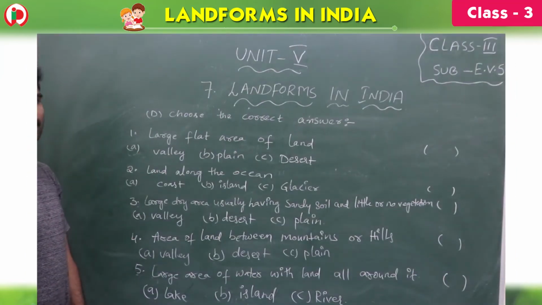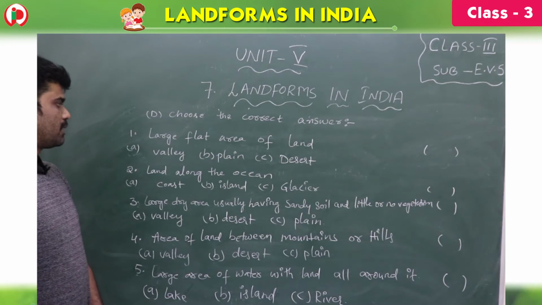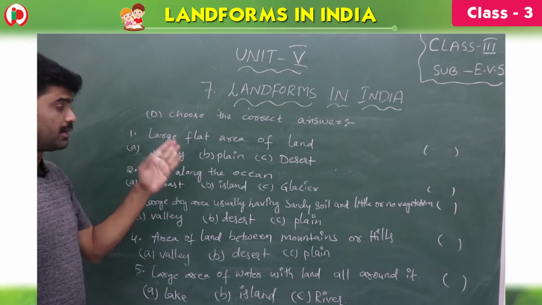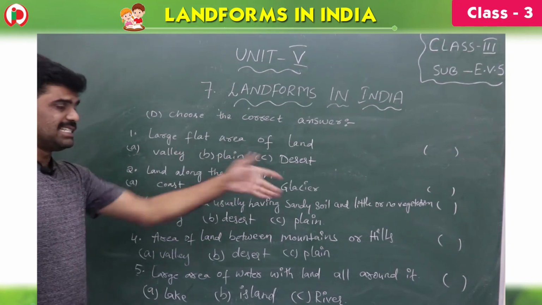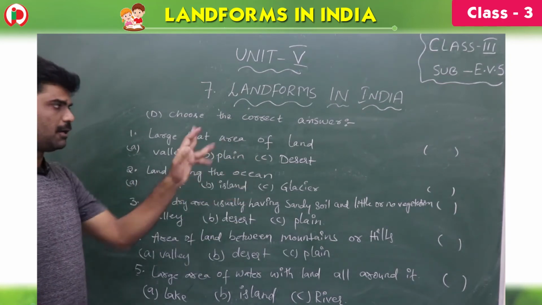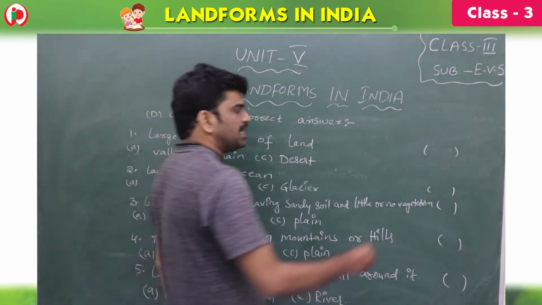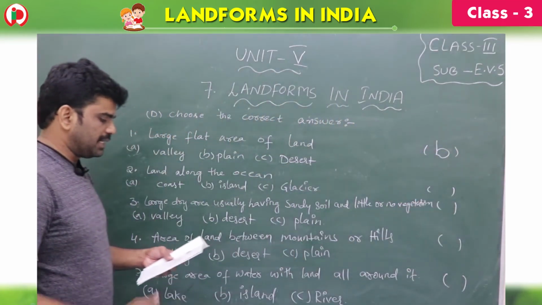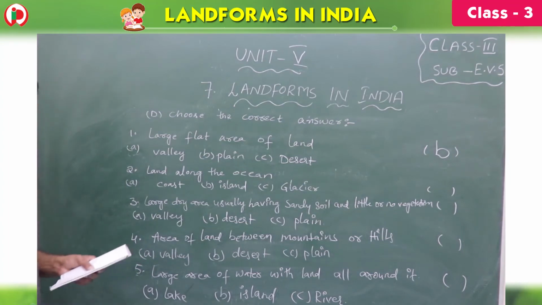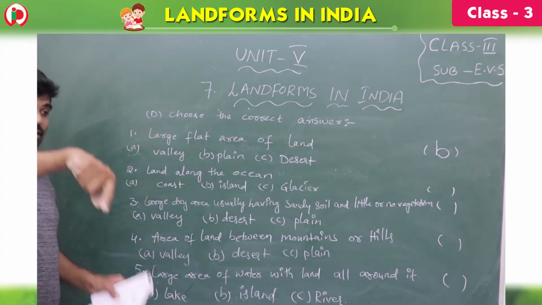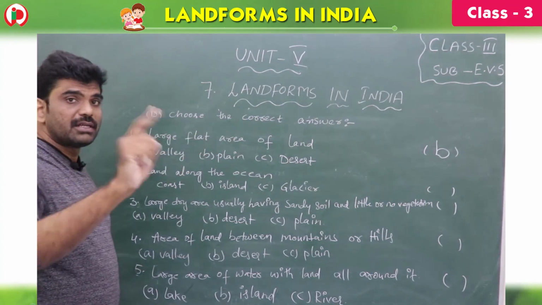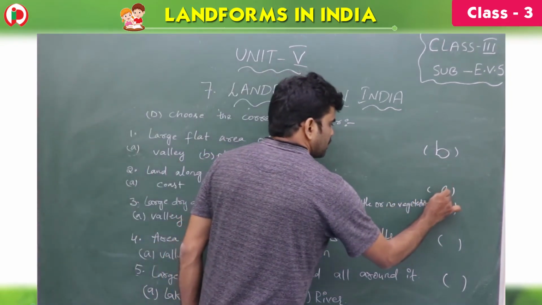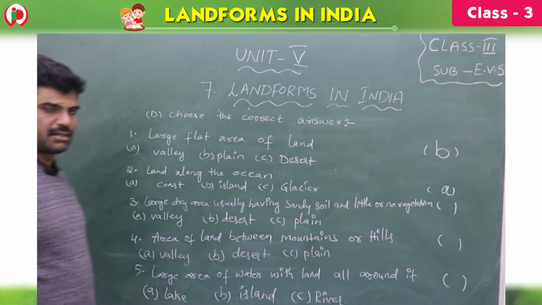Children, now see, choose the correct answer. First one, large flat area of land. 3 options are given: valley, plain, desert. What is that? Flat area is called plain. So which one? B is the right answer. Okay, first one is B. Second one, land along the ocean. The land along the ocean is called, yes, coast. A is the right answer.